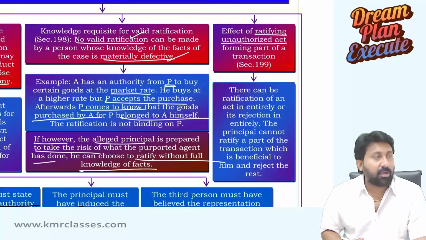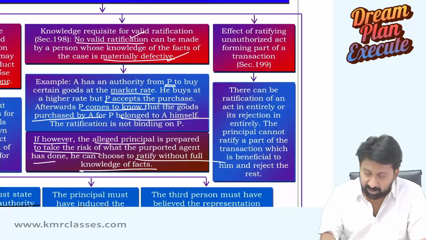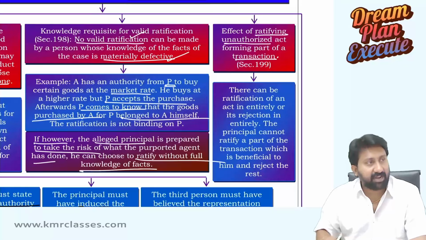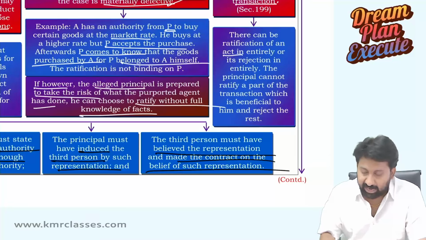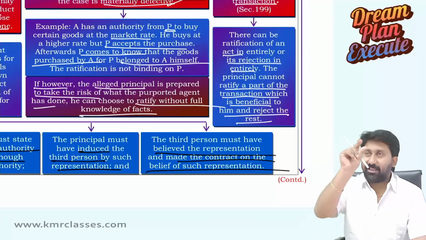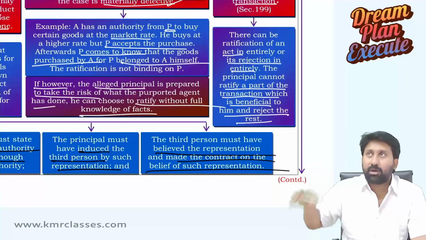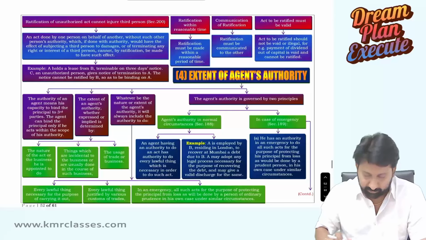Effect of ratifying unauthorized act forming part of a transaction. So the effect of ratifying unauthorized act forming part of a transaction means, see this. There can be ratification of an act in entirety or its rejection in entirety. The principal cannot ratify a part of the transaction which is beneficial and reject the rest. Means either the full transaction you should accept, or the full transaction you should reject by not ratifying. Ratifying only 30%, not ratifying the balance 70%, that concept will not arise. Next.